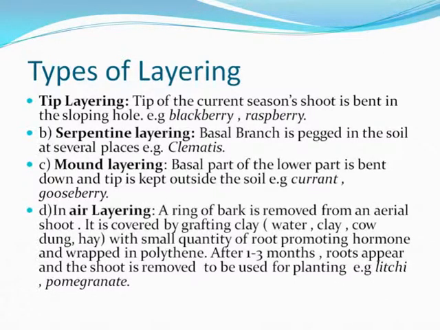A ring of bark is removed from an aerial shoot. It is covered by grafting clay with small quantity of root promoting hormone and wrapped in polythene. After 1 to 3 months, the roots appear and the shoot is removed to be used for planting. Example is lychee or pomegranate.